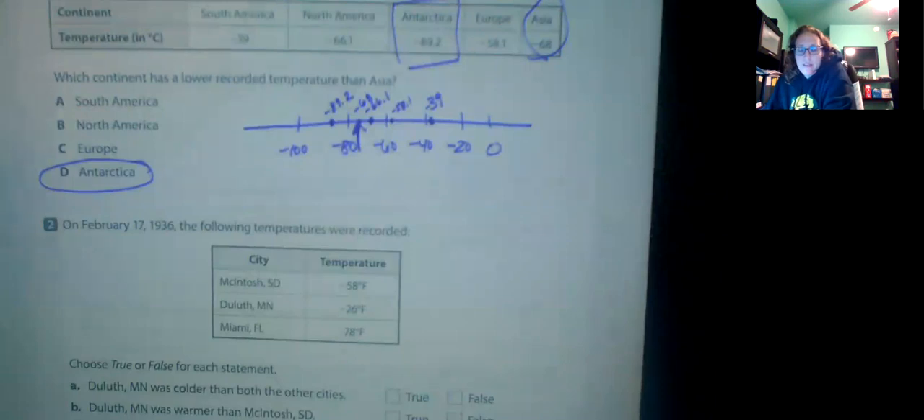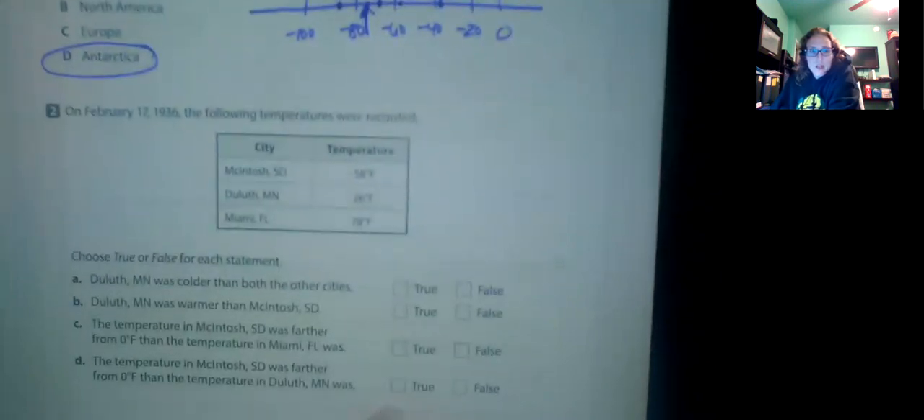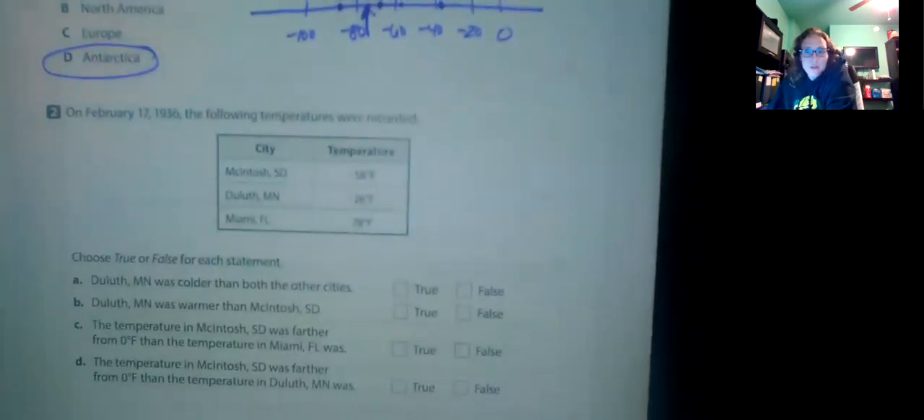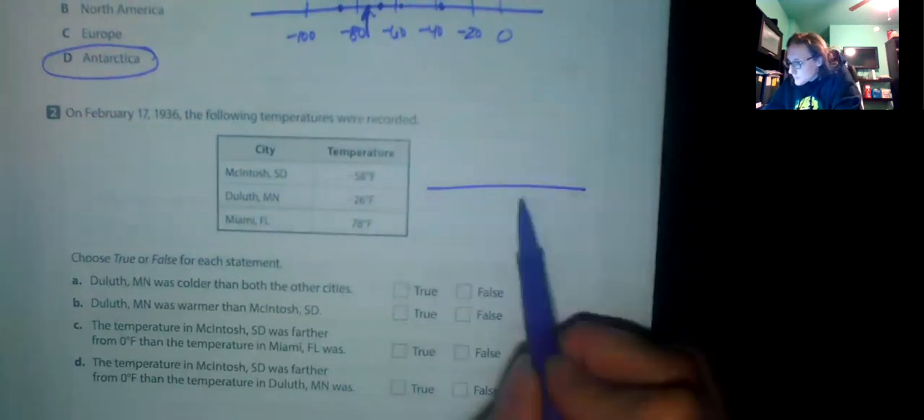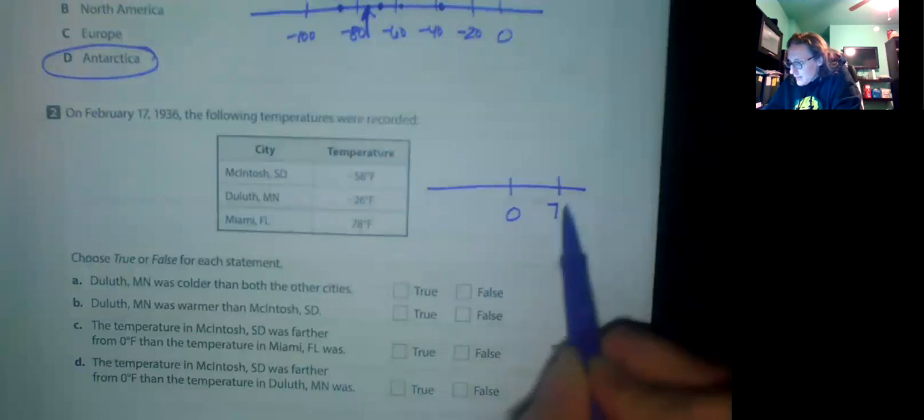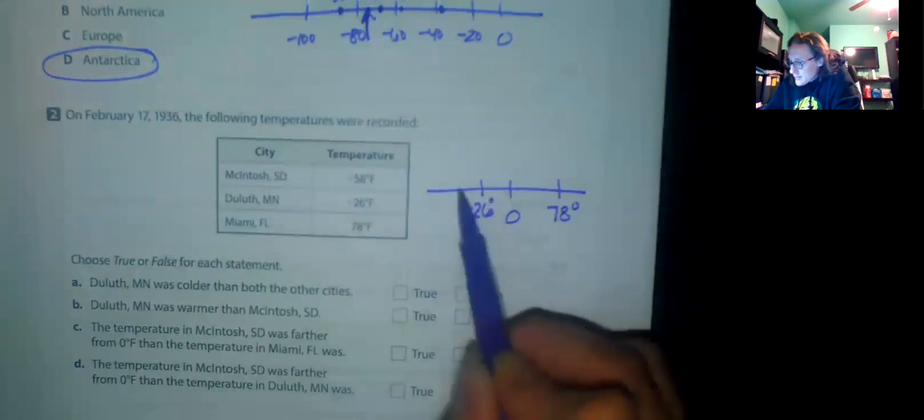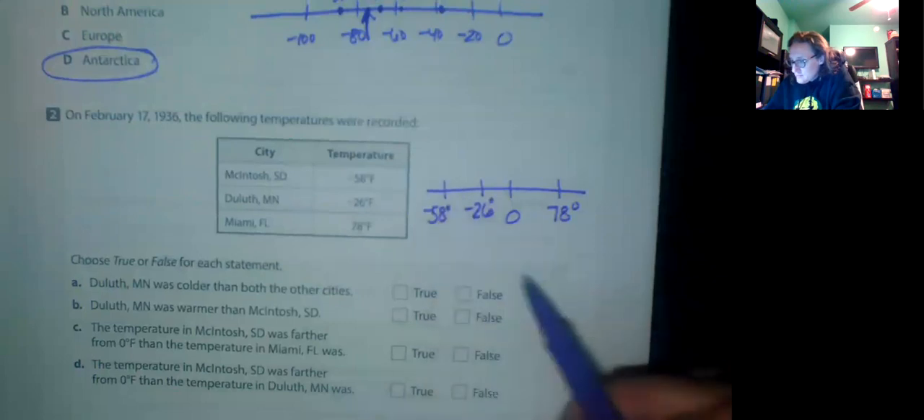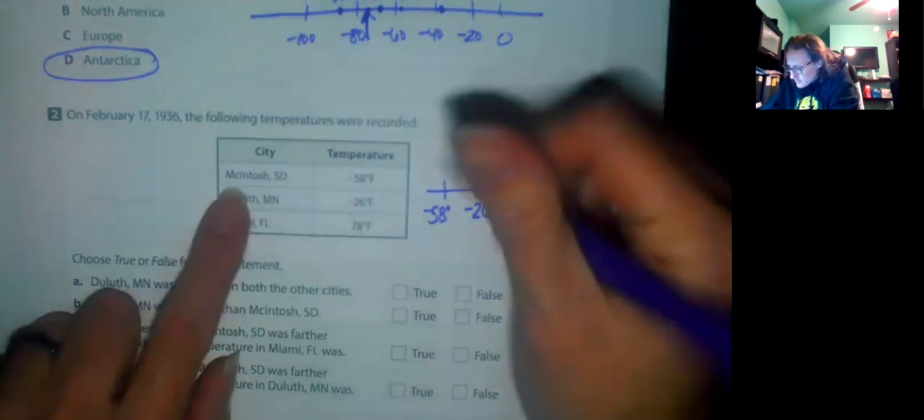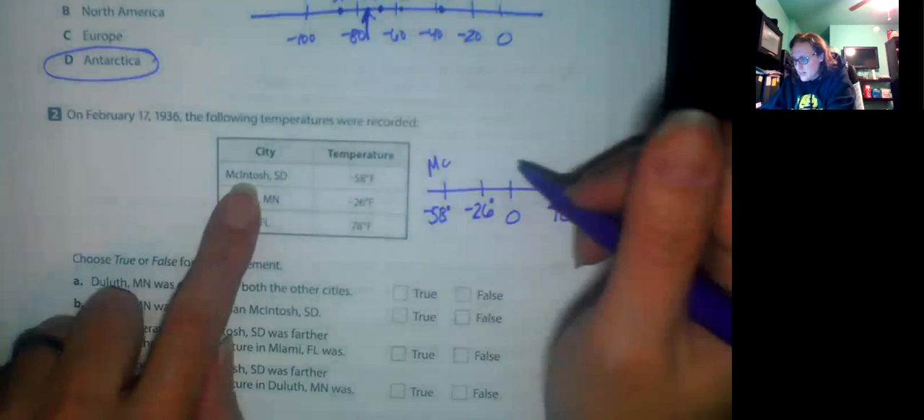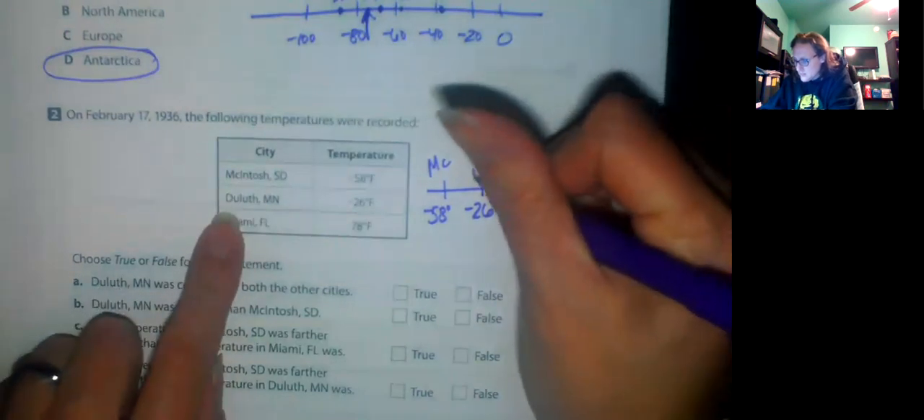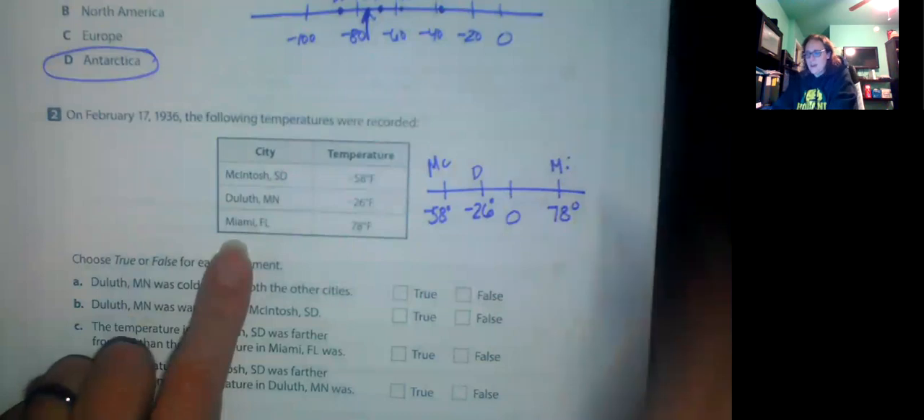On February 17th, 1936, the following temperatures were recorded. Choose true or false for each statement. Okay. So let's put these in order real quick. So positive 78 degrees, that's way over here. Negative 26 degrees and negative 58 degrees. Okay, so this is McIntosh, this is Duluth, and this is Miami.